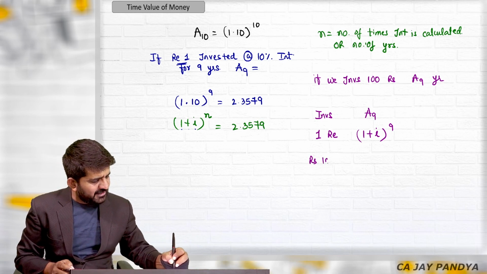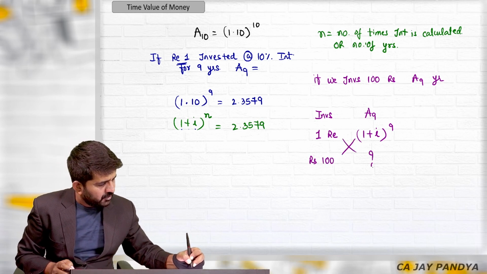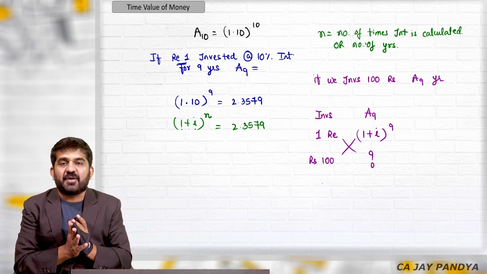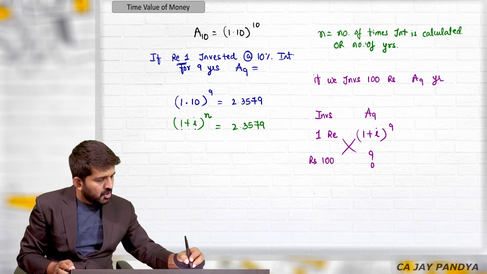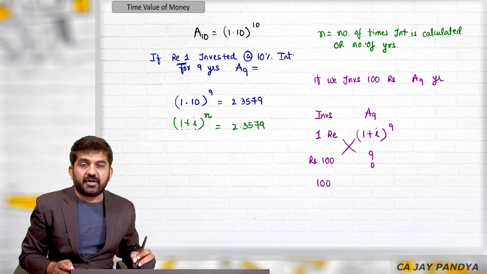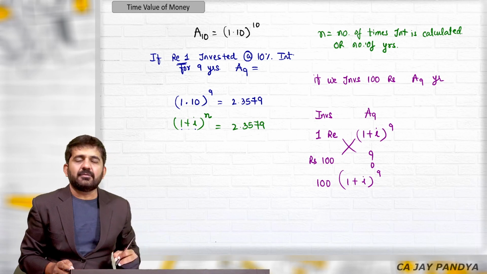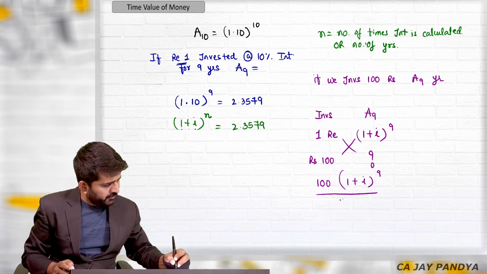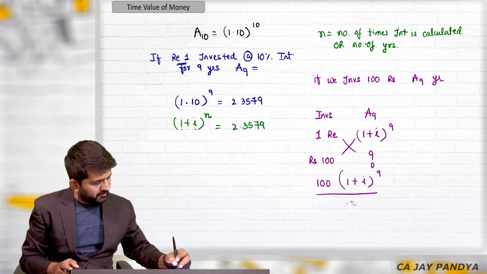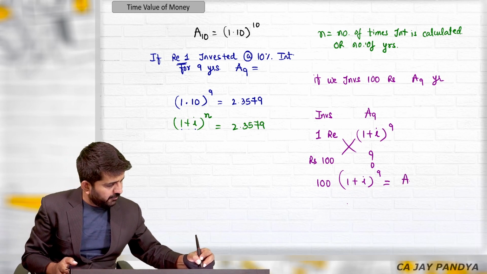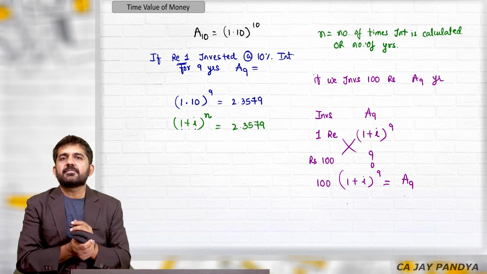If you invest 100 rupees, what will be the amount after 9 years? It is 100 into 1 plus I raised to 9 upon 1. You can always ignore dividing by 1. This will be nothing but the amount after 9 years.